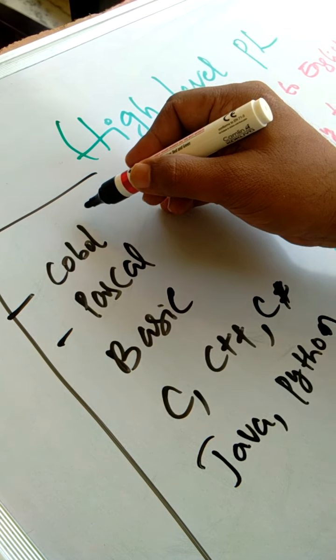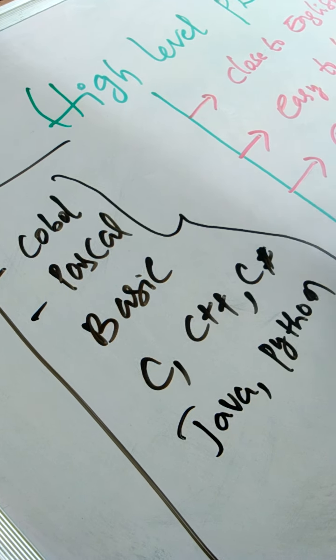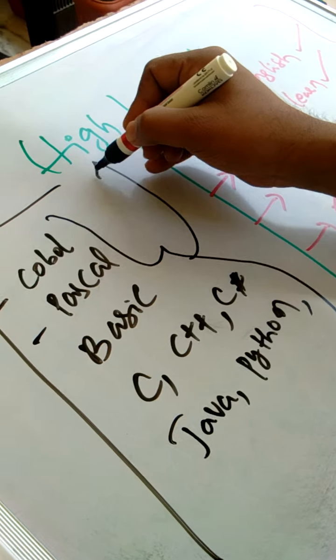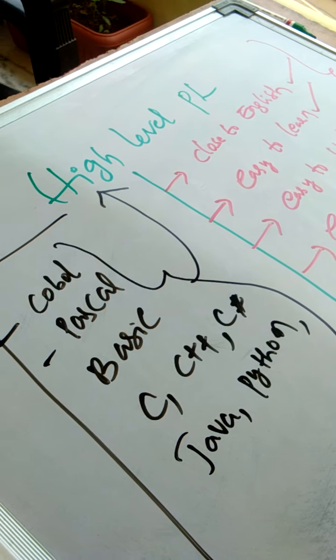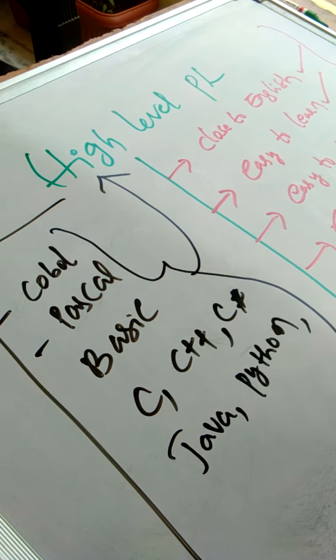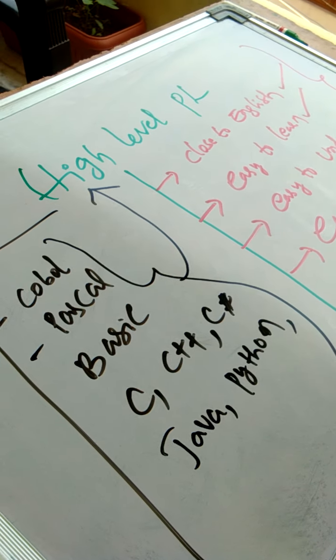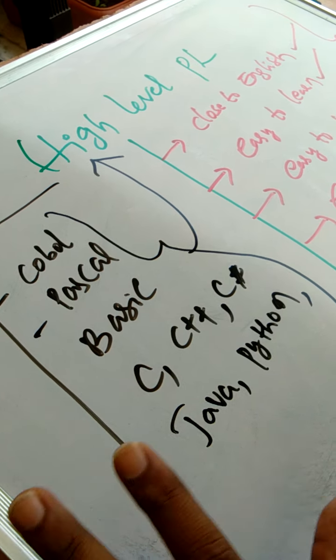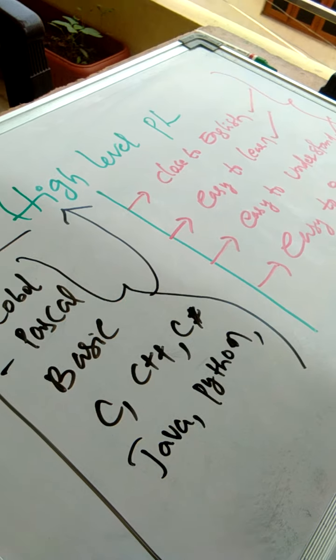Almost all present programming languages come under the category of high level programming languages, because they are easy to learn, close to English, easy to understand and easy to implement. So that's the meaning of high level programming language.